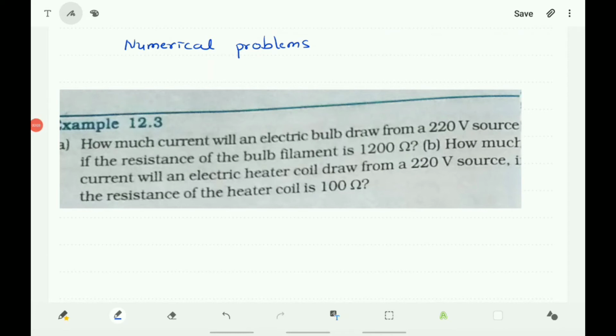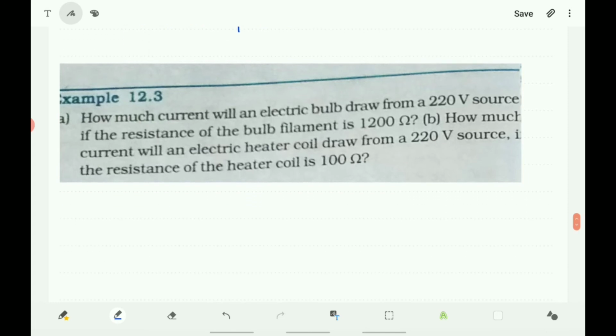Let us discuss the numerical problems solved in your textbook. The first one is example 12.3. How much current will an electric bulb draw from a 220 volt source if the resistance of the bulb filament is 1200 ohms, and how much current will an electric heater coil draw from a 220 volt source if the resistance of the heater coil is 100 ohm? Now here, note down what is given.